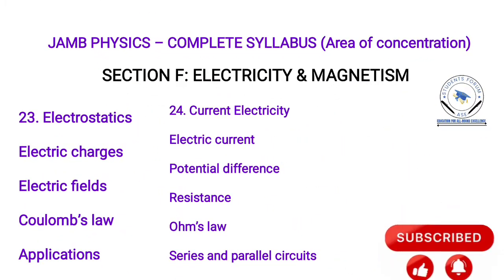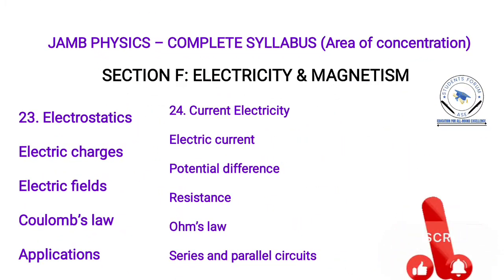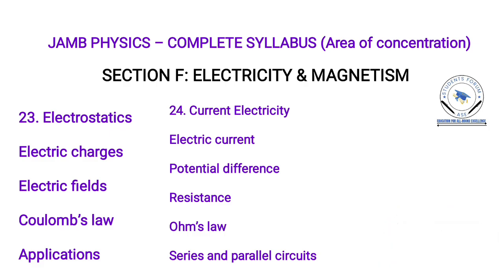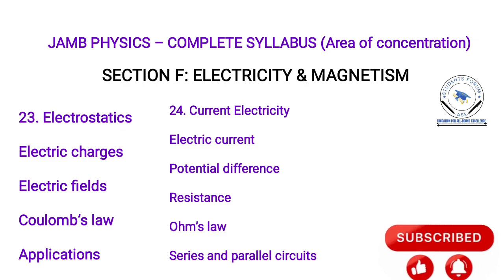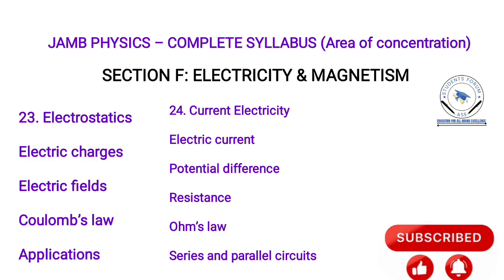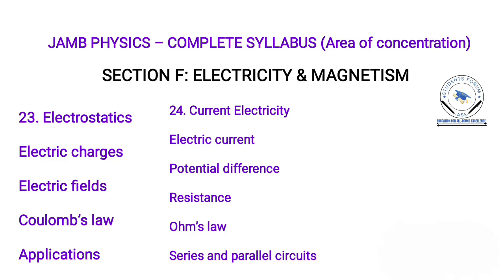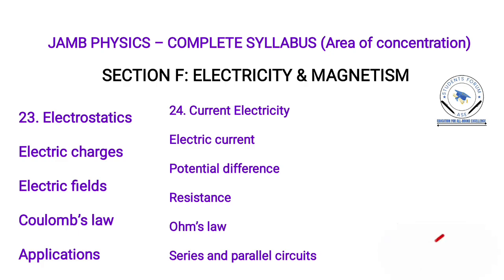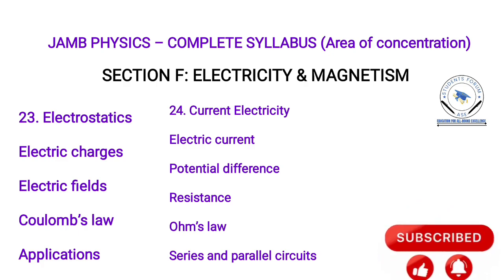So now we have another major aspect that you also have to know, which happens to be section F, electricity and magnetism. After mechanics, the aspect that carries the greatest marks happens to be electricity and magnetism. Under this one, we have electrostatics, that's electric charges, electric fields, Coulomb's law, and applications. We also have current electricity: electric current, potential difference, resistance, Ohm's law, series and parallel circuits.